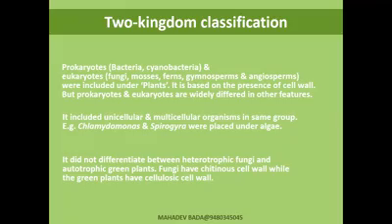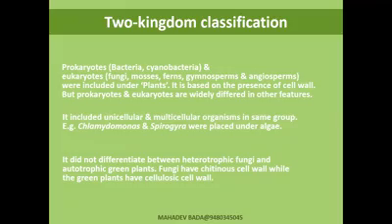These are all included in the Plantae because they have a cell wall. Prokaryotes and eukaryotes differ widely in other features, but the one thing Linnaeus took into account is the presence of a cell wall. Those organisms which have a cell wall, he put in one group.